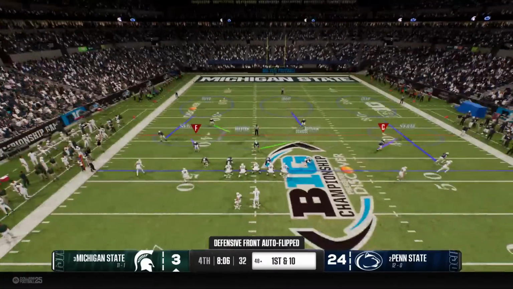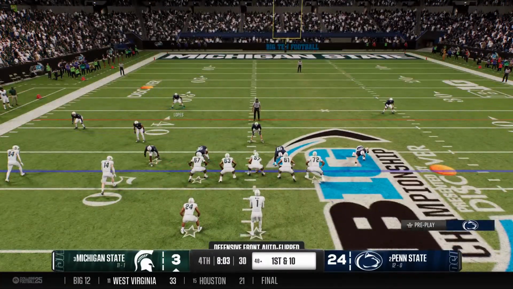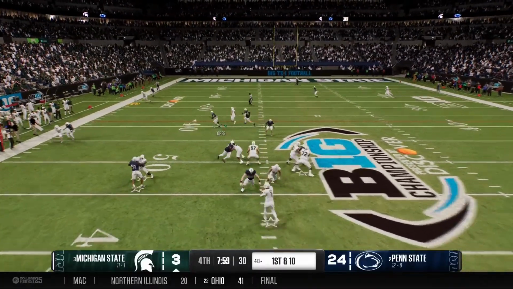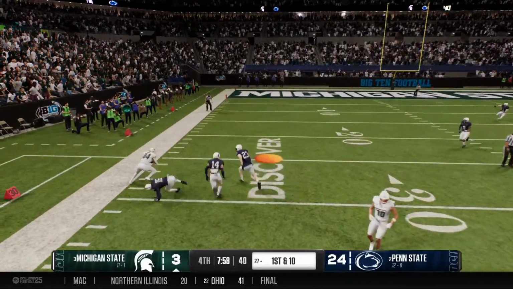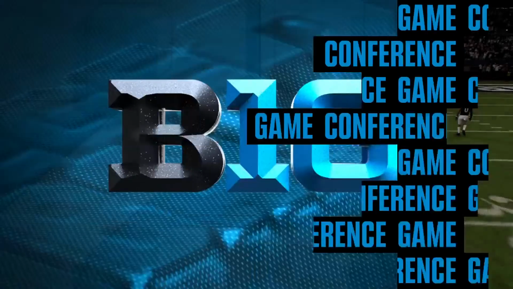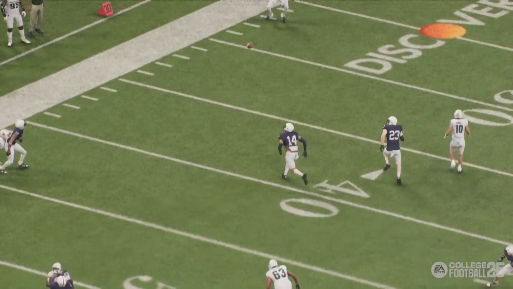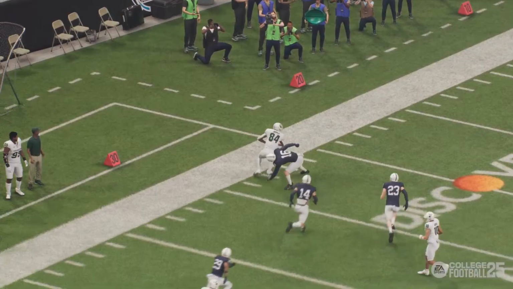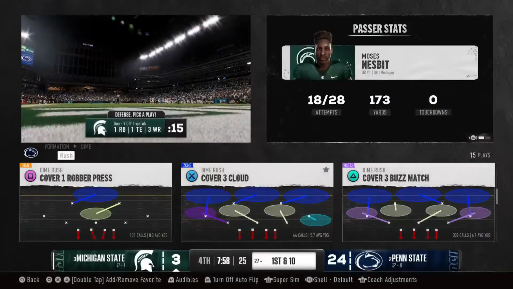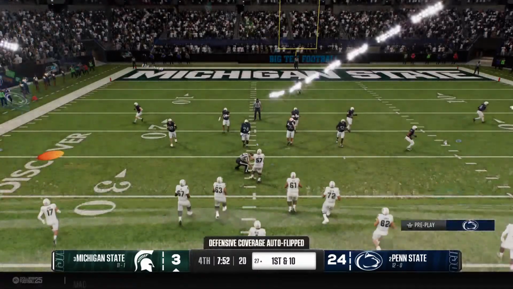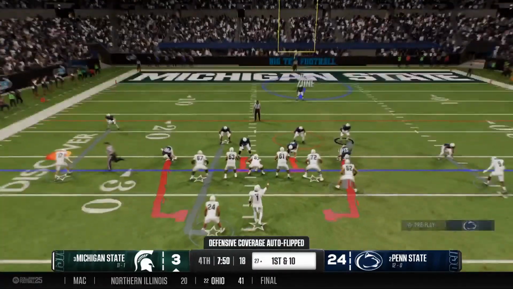Chris, here we are in the fourth quarter. These guys are trailing. It hasn't been a great day, but with this quarterback, he's as gifted as anybody in the country. You never count these guys out. He pulls it in for a big gain. They took a look just to confirm it, but it looks like they got it right on the field. After the review, the play will stand. Completion good for first down yardage for this offense.